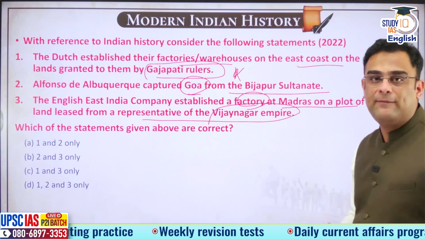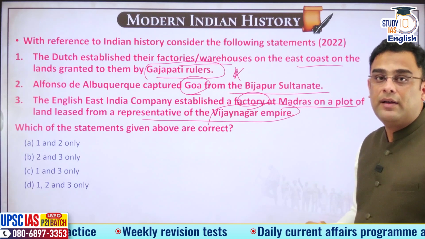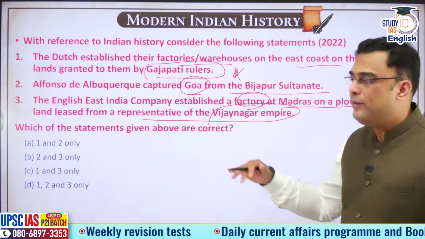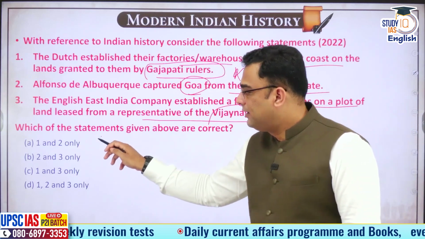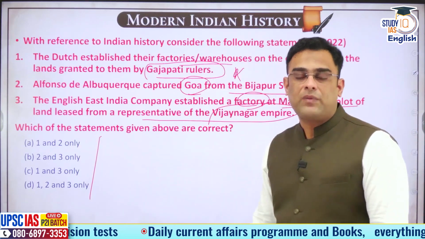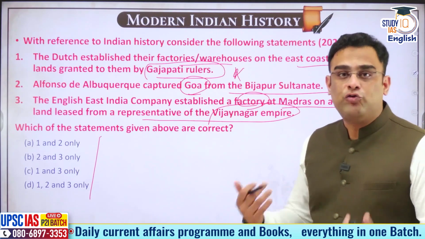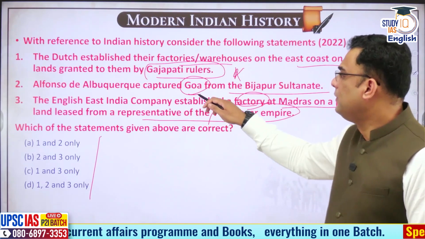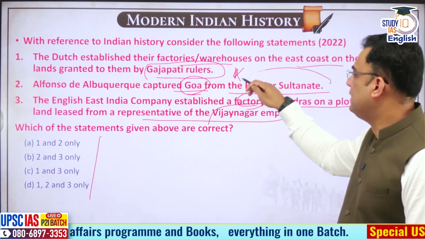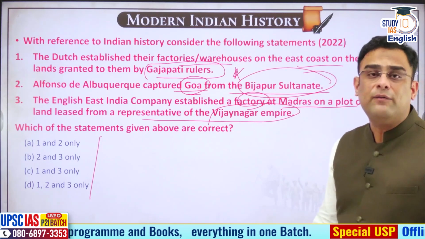So 3 statements have been given to you, right? Now, out of these, whenever such statements are given and then there are multiple combinations like this, you must start with the statement about which you are the most sure. Alfonso de Albuquerque captured Goa from Bijapur Sultanate is something that is very well known.